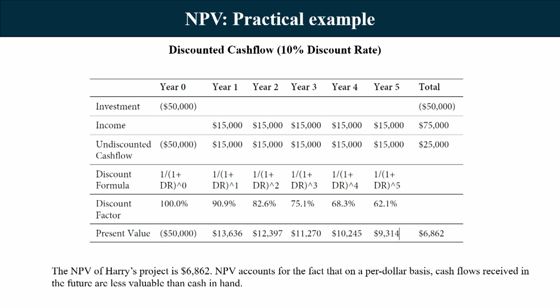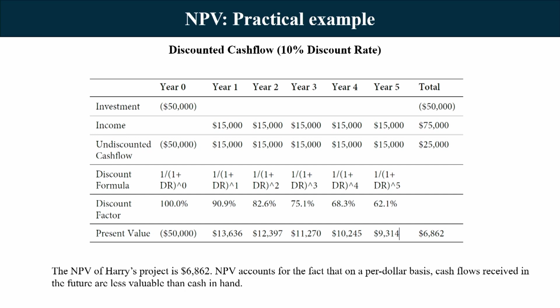So, if I go by this, then in year 0 whatever I get, 100% of the value will be taken into consideration. In year 1, the effective value of money is 90.9, that is 1 divided by 1.1. In year 2, the effective value of money is 82.6, that is 1 divided by 1.1 squared.